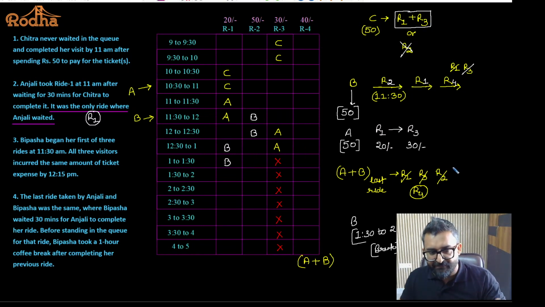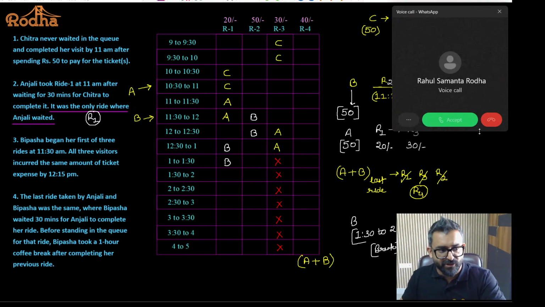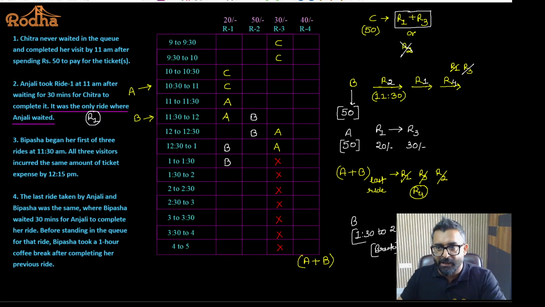After she went for ride 4. Okay. Ride 4 was already occupied by Anjali at 2:30. Am I right? Do you agree with this?